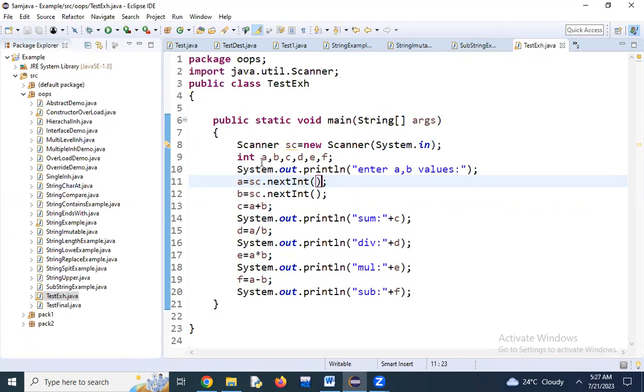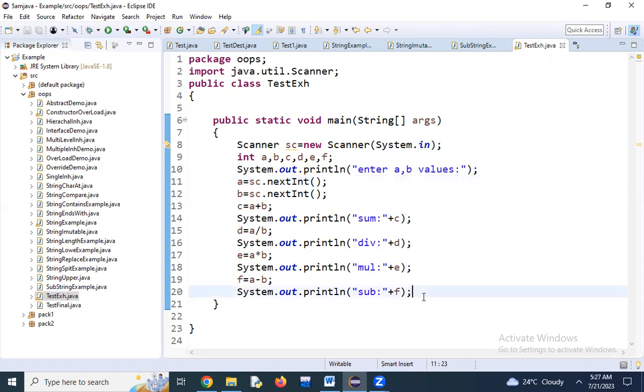Multiplication and subtraction are not executing because, see, there is no error in the multiplication. Even if you give 0 by 0, a into b is not an error, it will give 0. A minus b will give the a value, it's not giving any error. But the only error is in the division, and because of division, the rest of the code is not executed.